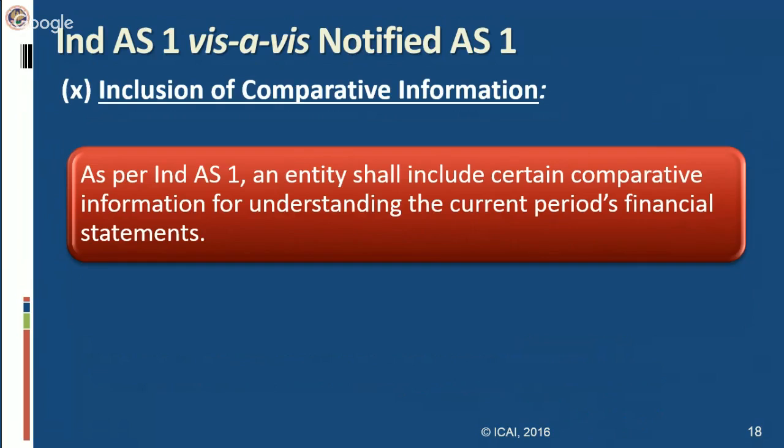An entity shall present comparative information in respect of the preceding period for all amounts reported in the current period financial statement. An entity shall include comparative information for narrative and descriptive information if it is relevant to understand the current period financial statement.